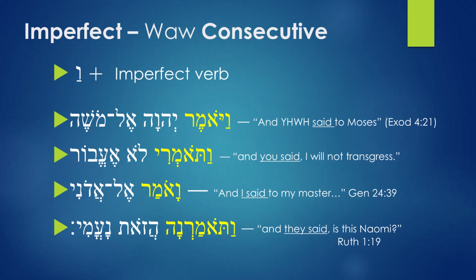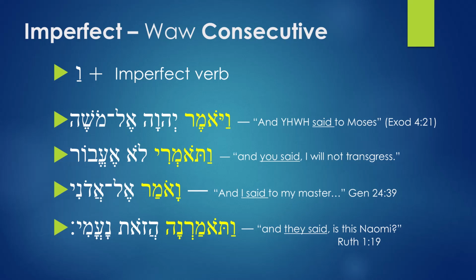For example, in the first word, we have wayomer. First of all, you have waw, patach, and then you have dagesh in the yod. In the next example, you have watomeri. You're having waw, patach, and in the tau, you can see there's dagesh there. And that is telling you that the word you are looking at is a waw consecutive.